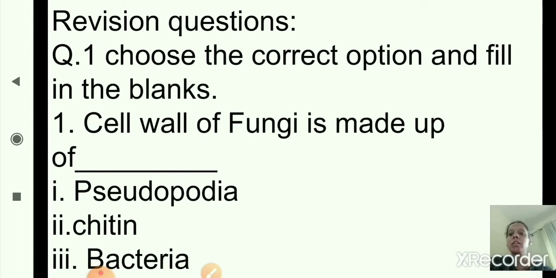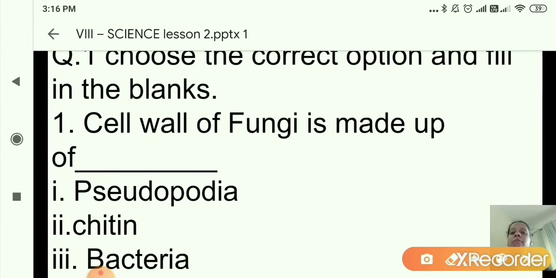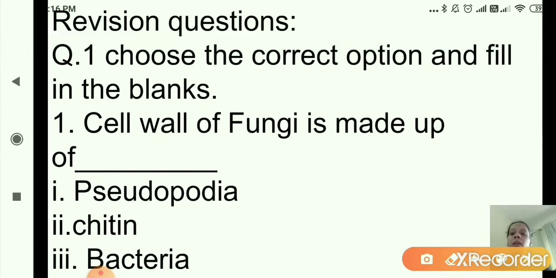First one, see the question. Cell wall of fungi is made up of dash. The options are given: the first option is pseudopodia, the second option is chitin, and the third one is bacteria. Cell wall of fungi is made up of, yes, chitin. That is option 2, so you will click on the second option, chitin.